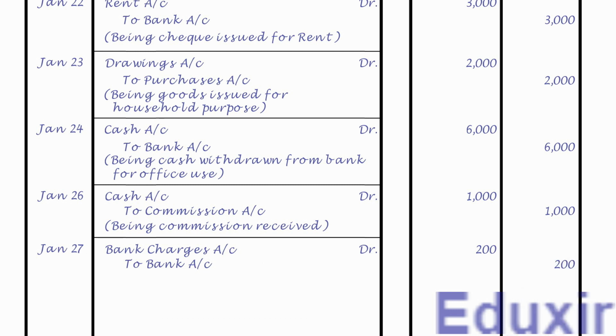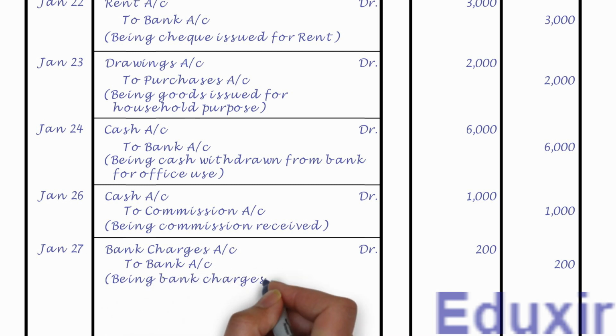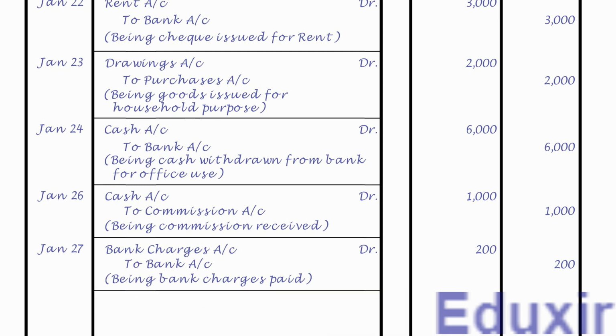Let us now record the narration or description of this transaction. That is, being bank charges paid. Let us now draw a line to mark the completion of generalizing of this transaction. That completes the generalizing of this transaction. Let us now take up the next transaction.